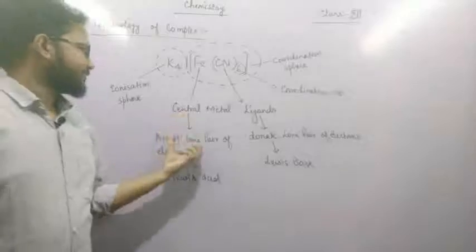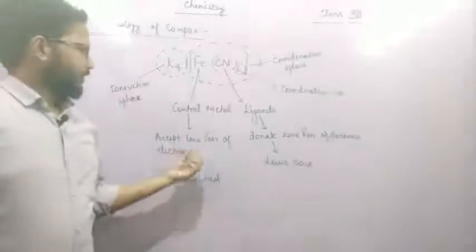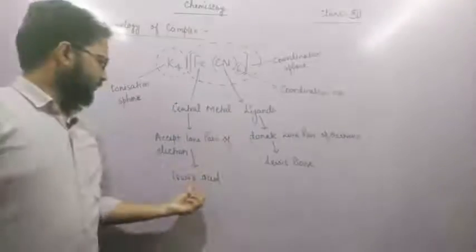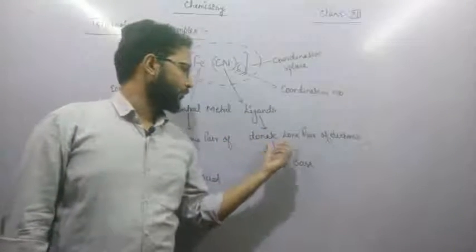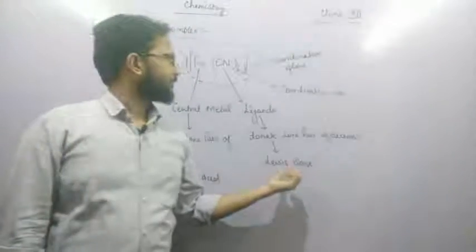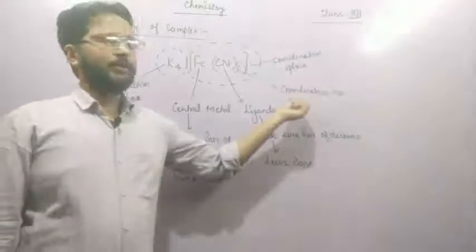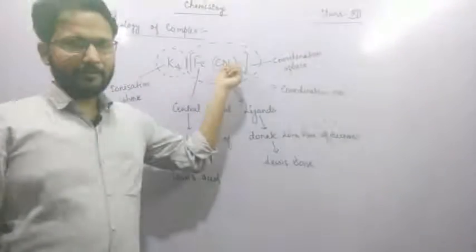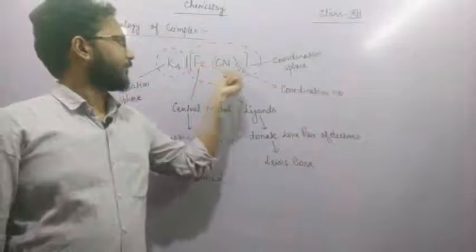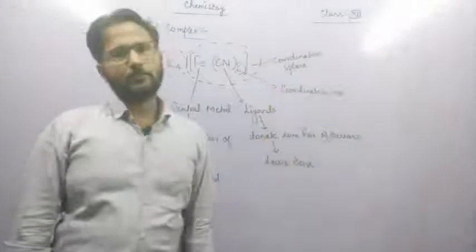The central atom accepts lone pairs of electrons from the ligands, so it acts as Lewis acid, and the ligands donate lone pairs of electrons, so they are called Lewis base. The number of ligands attached with the central metal is called the coordination number. Is it clear?